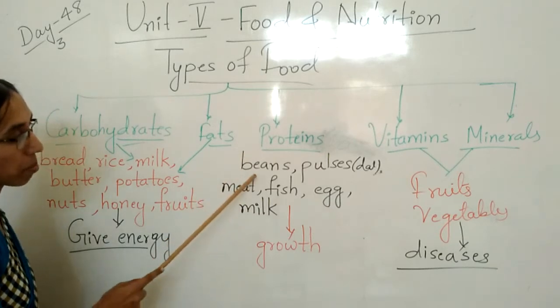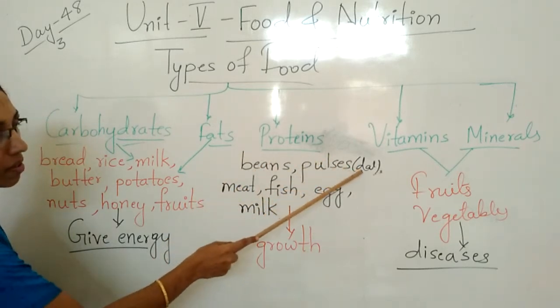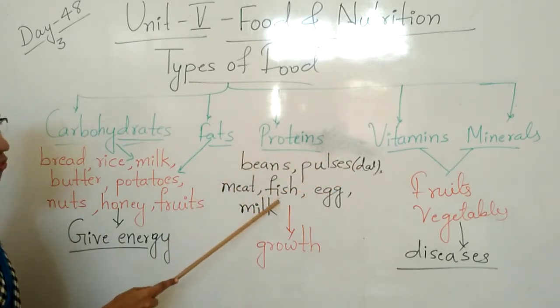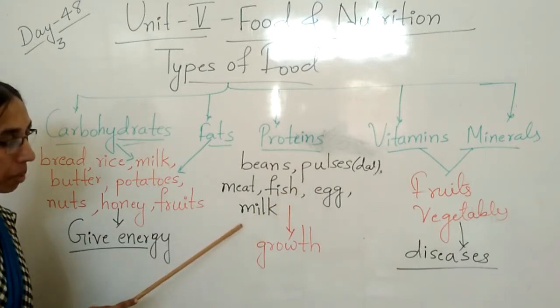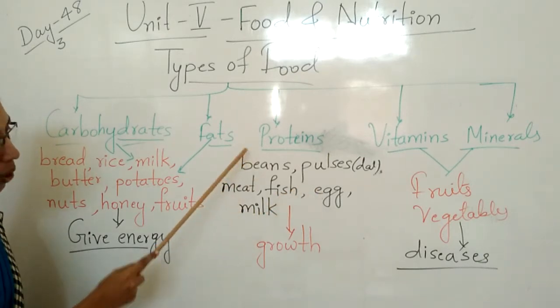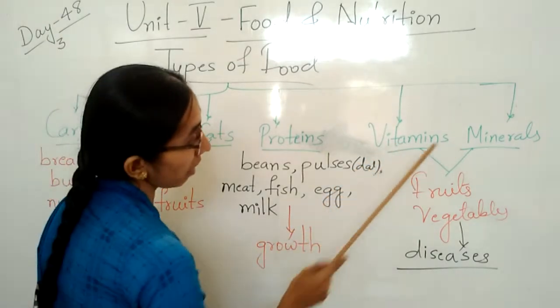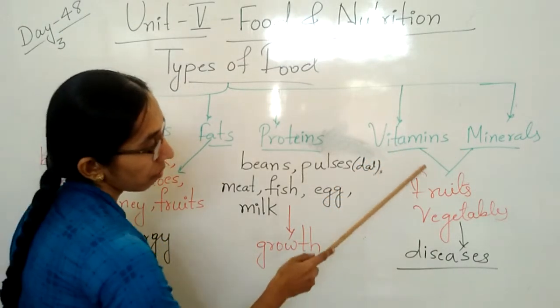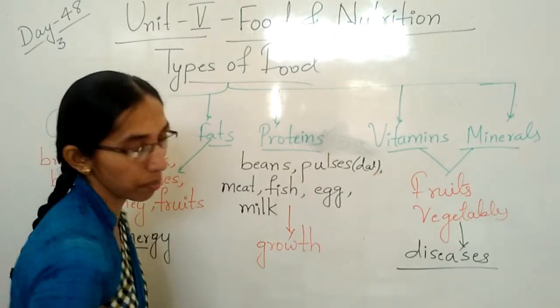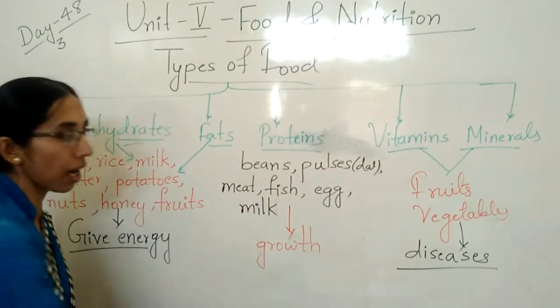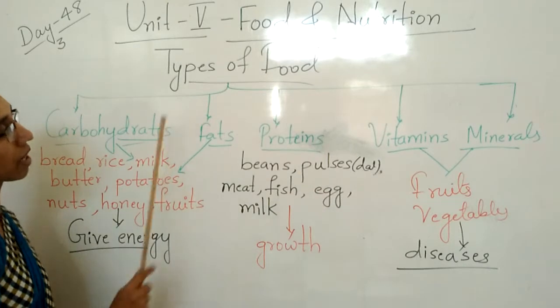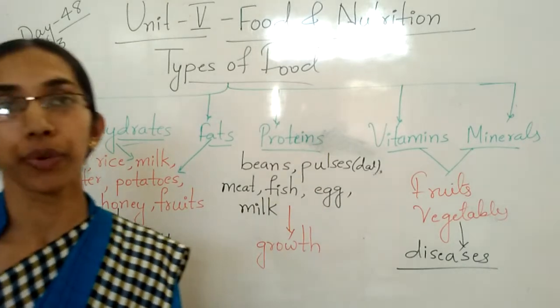Protein we will get in beans, pulses, meaning dal, meat, fish, egg, milk. These help in overall growth. Vitamins and minerals we will get in the fruits and vegetables. They fight against the diseases. So these are the types of food.